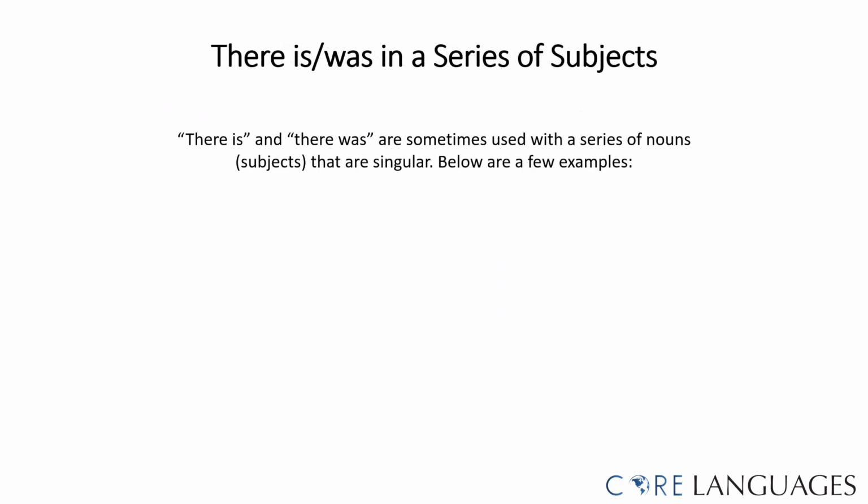It can be confusing to understand what to use when we refer to multiple nouns or a series of singular nouns. An easy way to remember is that if the first noun in the series is singular, use there is. If the other nouns are singular or plural, doesn't matter. For example, there is a plate, a bowl, and an empty glass in the sink. The first noun in this series is a plate, which is a singular noun, so we use there is.